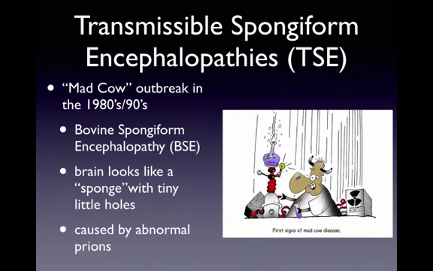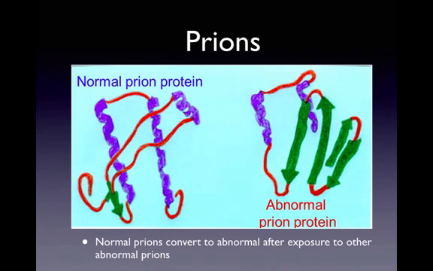Eventually, they learned that this disease was not caused by a virus or a bacteria, but by a simple protein called a prion, a protein that everyone has naturally in their bodies that had gone bad. So what are prions? Prion was named prion by its discoverer, a guy named Prusiner, because it was short for protein infectious agent, although I'm not sure how he got there with that name.